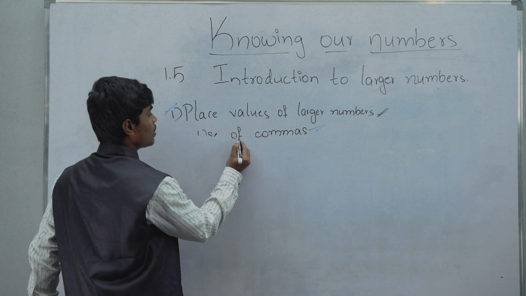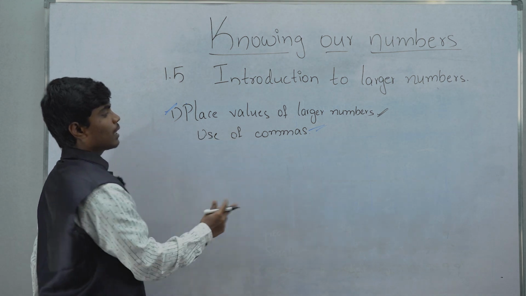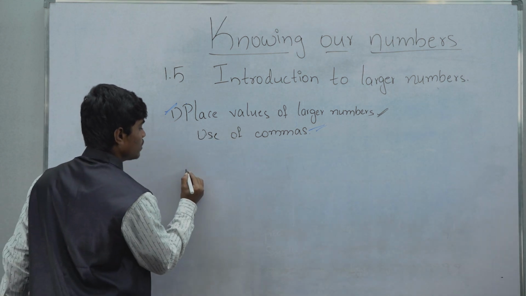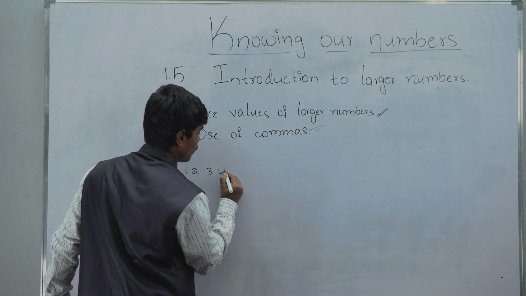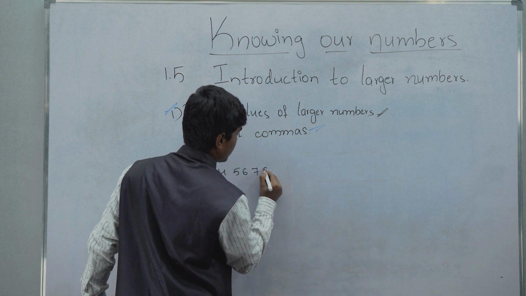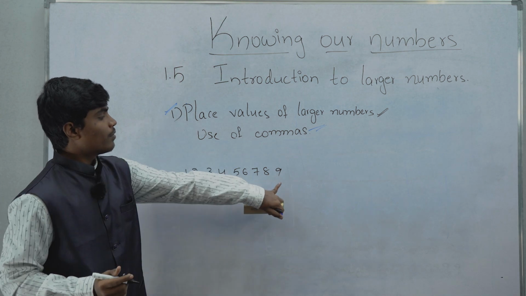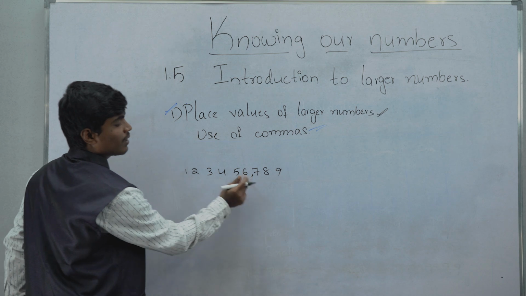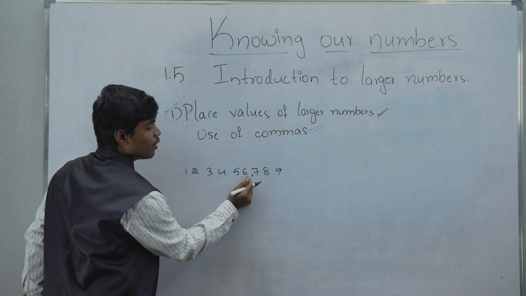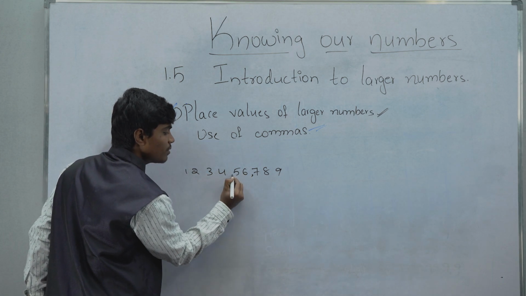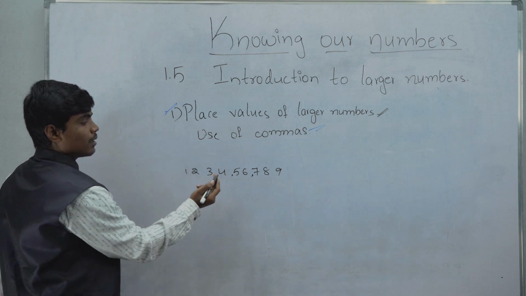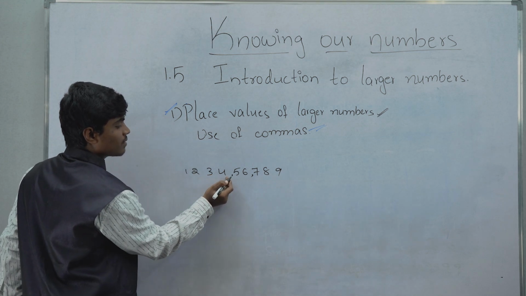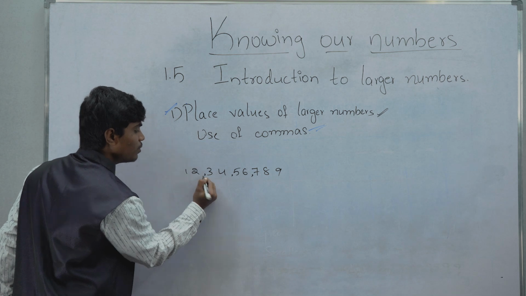Now, use of commas. As I told you, 1, 2, 3, 4, 5, 6, 7, 8, 9. Here, ones, tens, hundreds. Here we keep a comma after hundreds. Then thousands, 10,000s. After thousands, we keep another comma. And lakhs, 10 lakhs. After lakhs, we will use another comma.